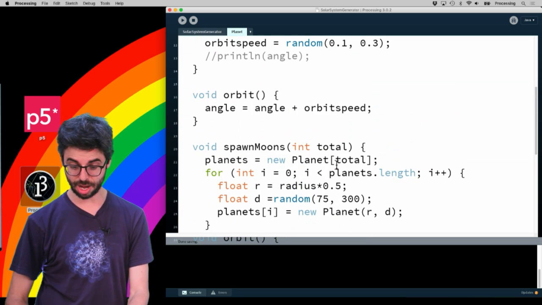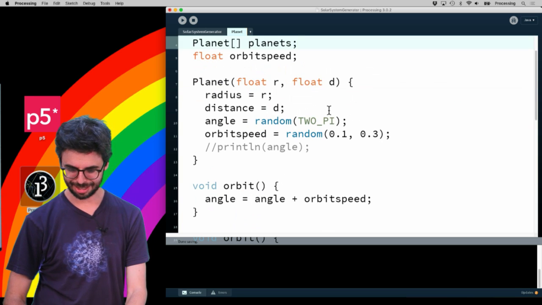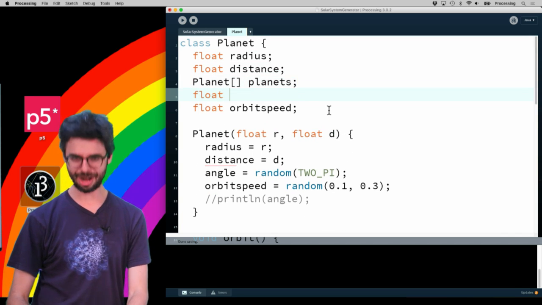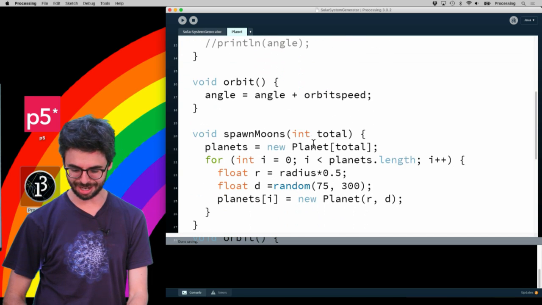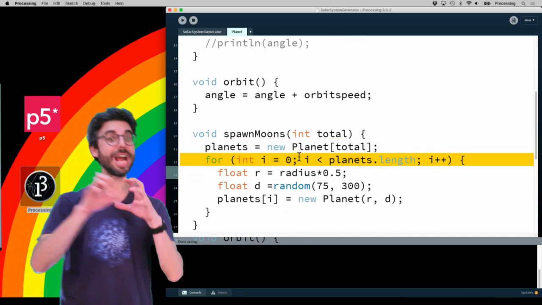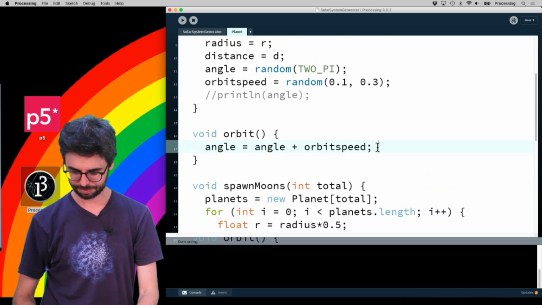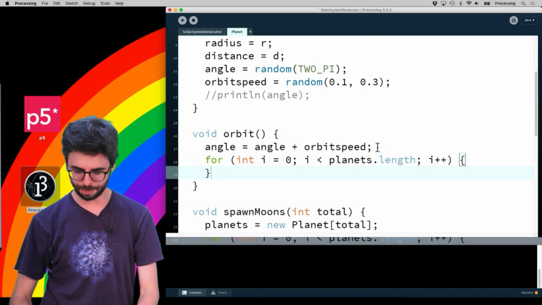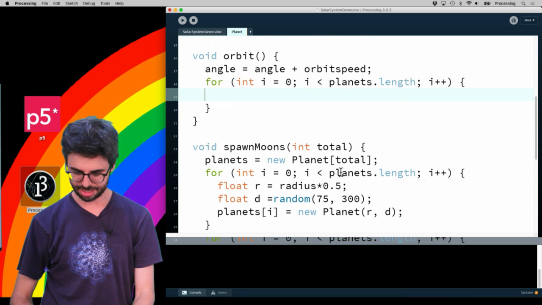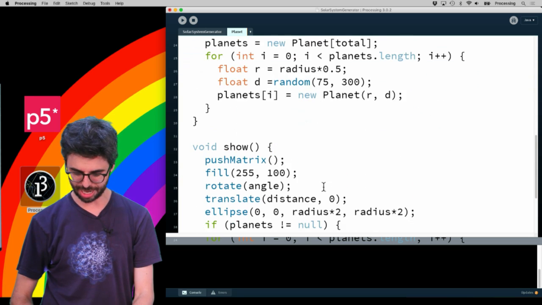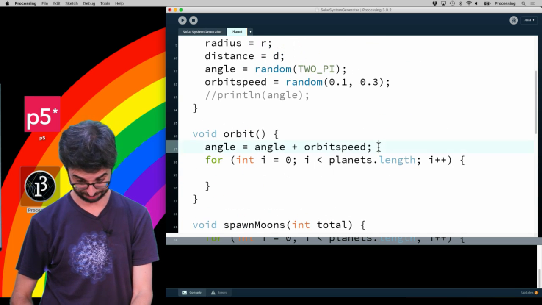And now, what do I need to do here? Whenever the sun orbits, oh, come on. My keyboard is going crazy. Whenever the sun, just like when I show the sun, I have to show all of its children. When I orbit a planet, I need to say, as long as there are planets, right? I need this if planets is not null.